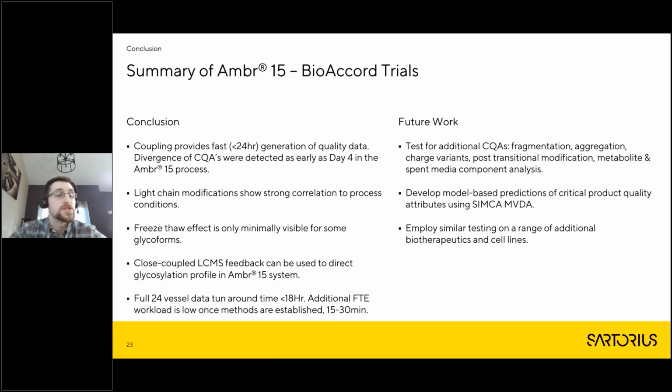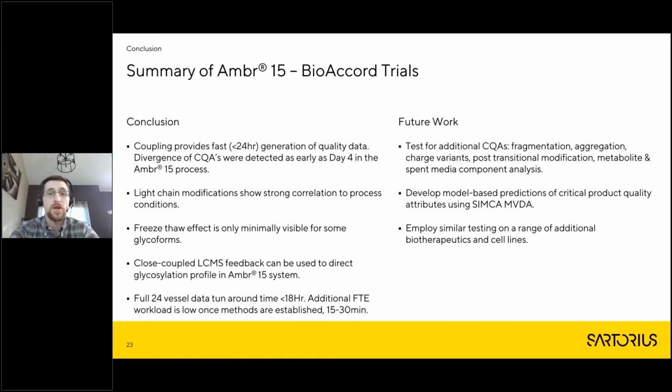The full turnaround time for 24 vessels, we often get a question on this. It's under 18 hours actually, with methods being advanced every week. We have it around 10 hours now, so you can make subtle tweaks to that method and reduce this time even further depending on your workflow. That brings us into how much workload is on the team. The additional workload for this coupling is around 15 to 30 minutes, depending on who's doing it and how many samples there are, but it's pretty minimal. So the impact on the team is pretty minimal when adding this analyzer.